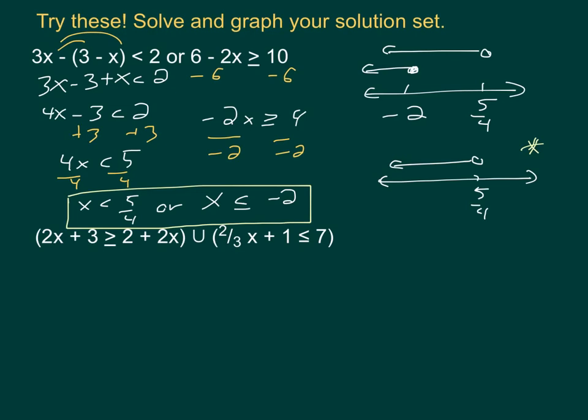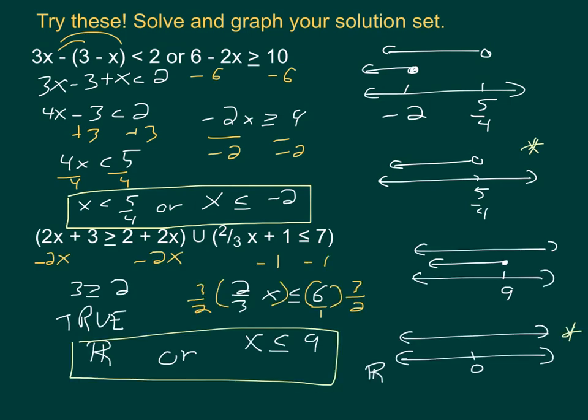And because we just need to satisfy at least one of them, all we need to really draw is the one from 5/4 to the left, because that will cover everything that's covered by the other one as well. All right, one last example. Go ahead, solve it and graph it. How'd you do?